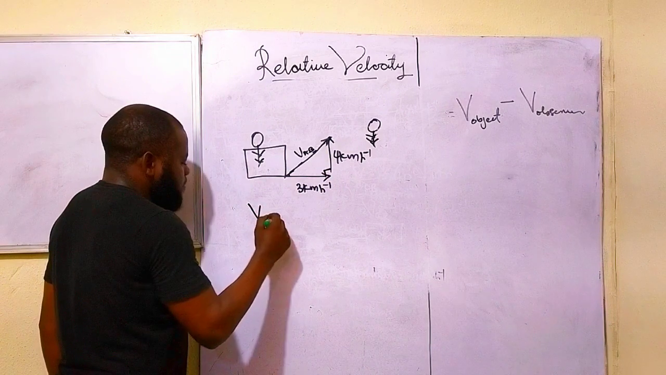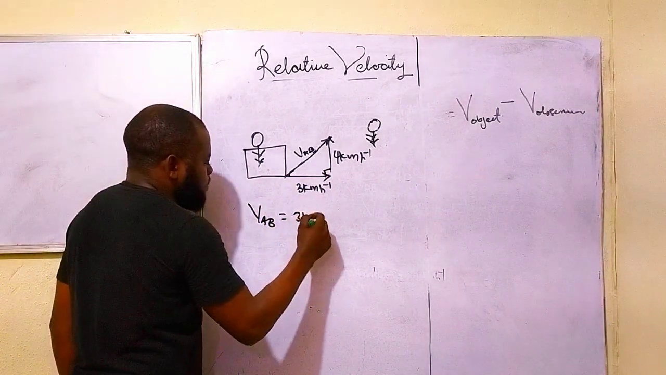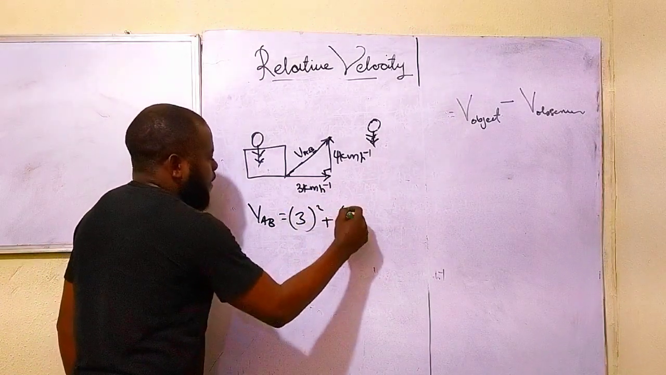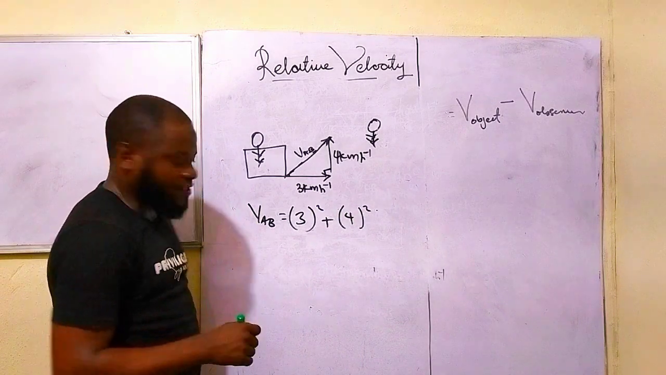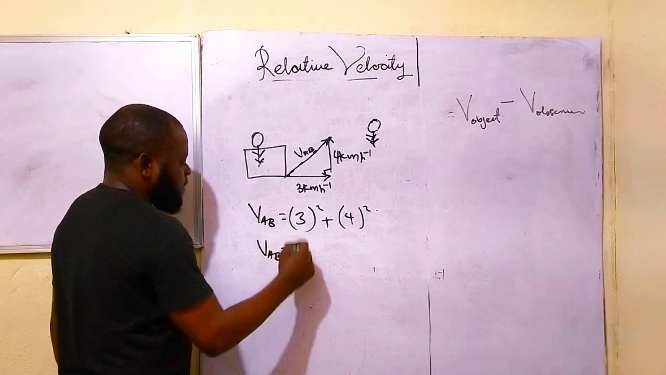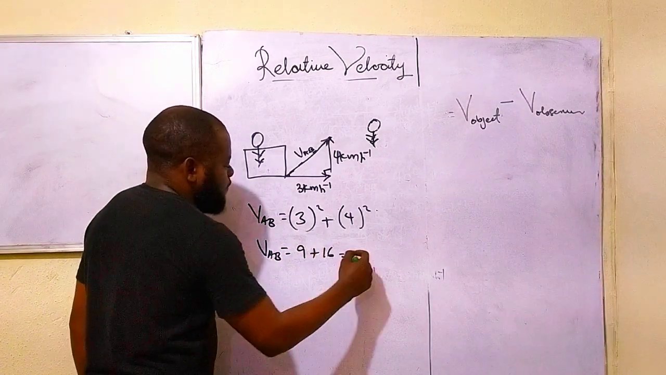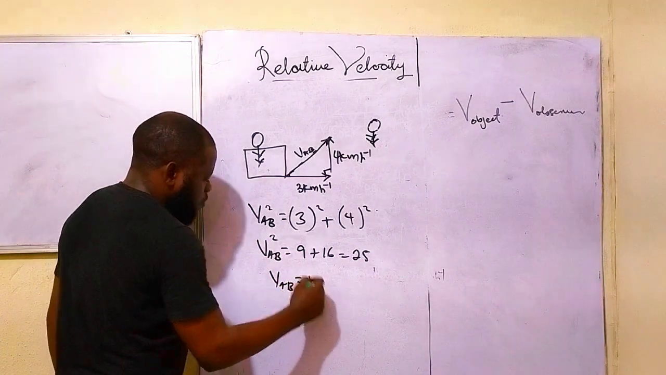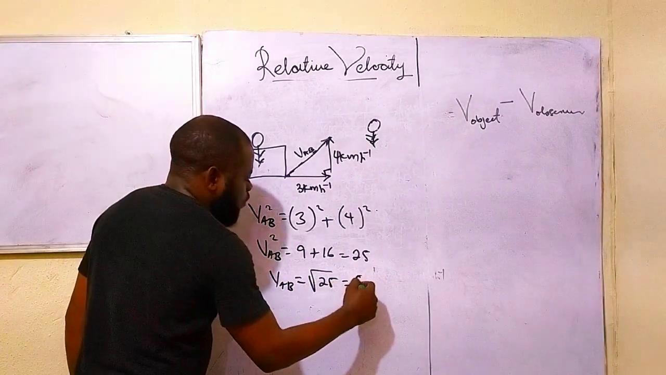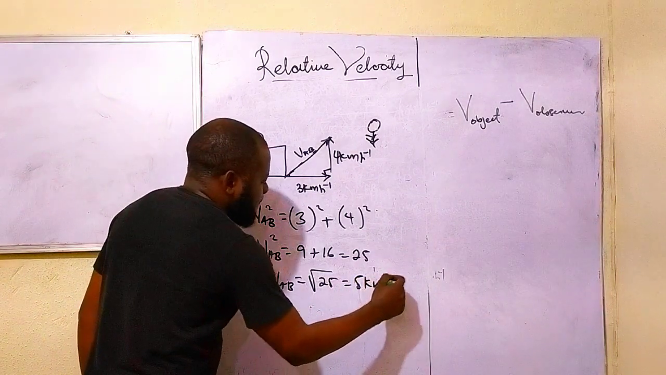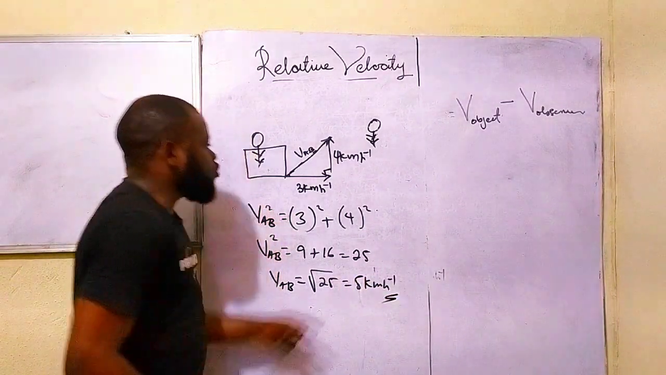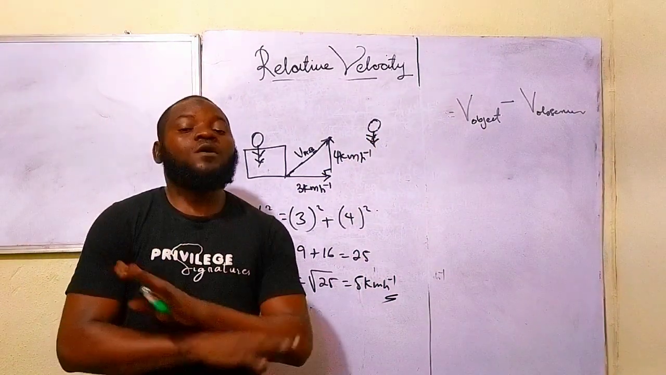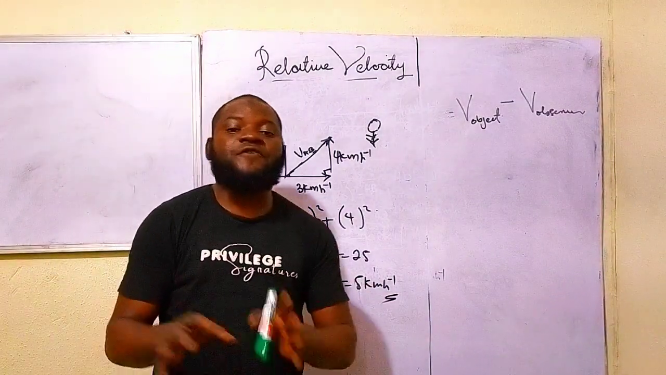So VAB is equal to 3 squared plus 4 squared, let me just remove the unit. Pythagoras theorem. So VAB becomes 9 plus 16, and that will give us 25. So VAB equals the square root of 25, and that will become 5 km per hour. So my speed that you are going to measure is going to be 5 km per hour. Do you understand that now? So that is how to deal with questions under reference frame.